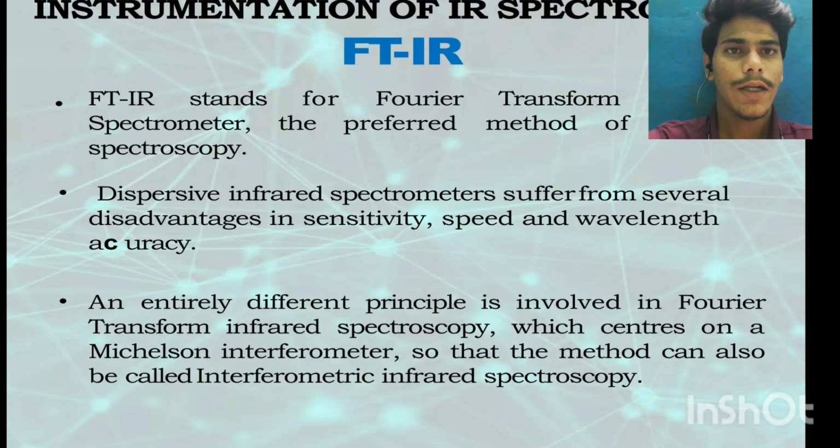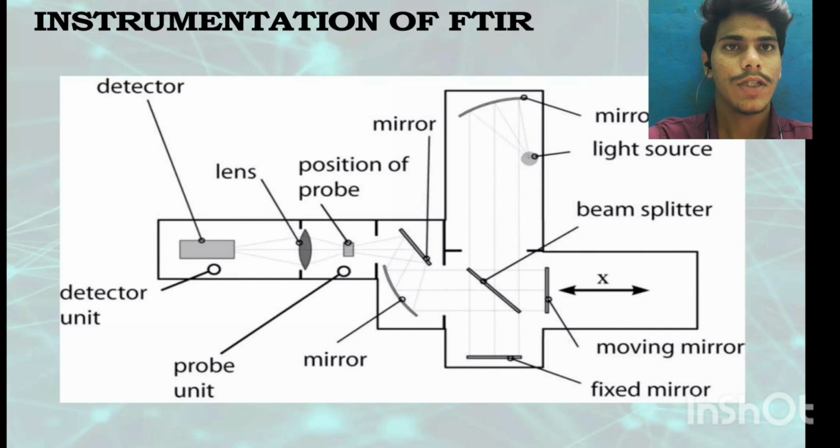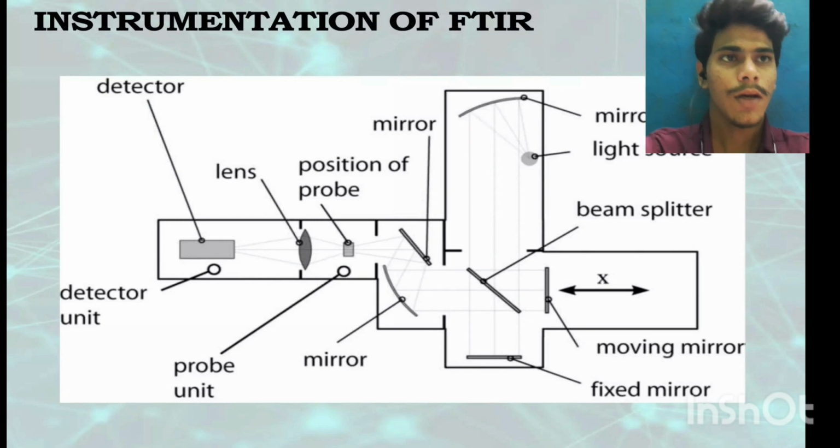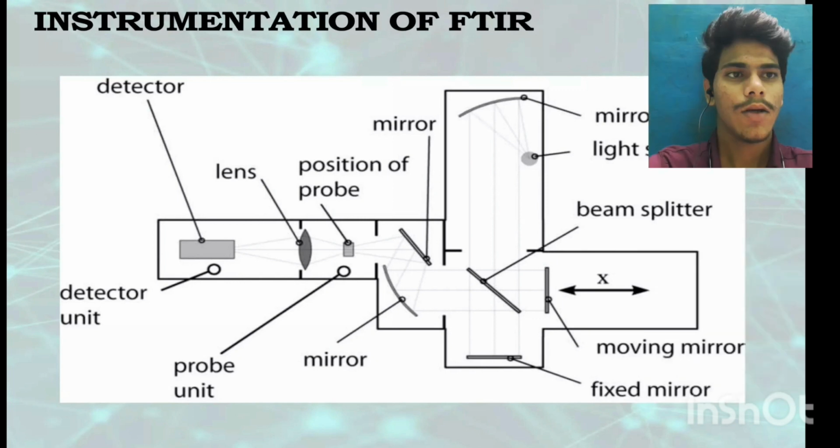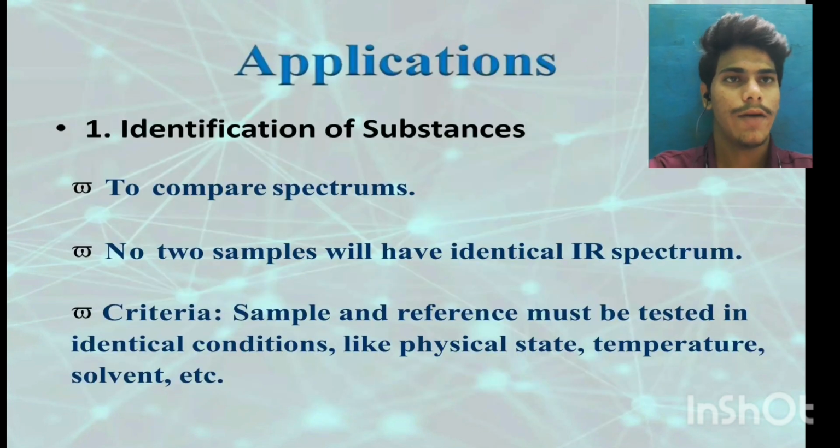An entirely different principle is involved in Fourier transform infrared spectroscopy, which centers on a Michelson interferometer, so the method can also be called interferometric infrared spectroscopy. We see the diagram: detector unit, lens, position of probe, mirror, probe unit, mirror, light source, beam splitter, moving mirror, fixed mirror.